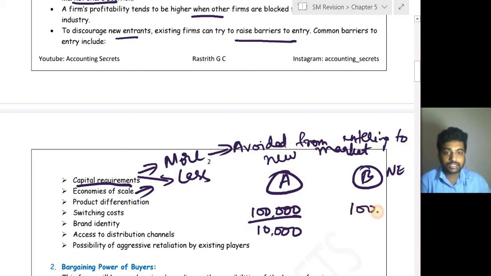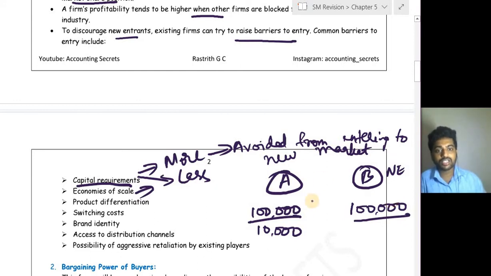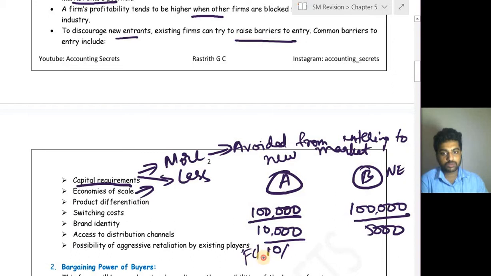And here same fixed cost, but there is not much demand because it is a new industry. So here they are producing only 5,000 units. Here what happens? 10 rupees fixed cost per product. Here it will be 20 rupees. Because of which they have to charge more price to their customer.